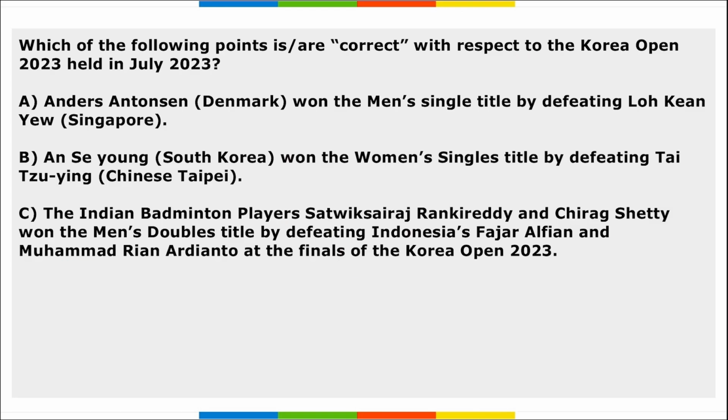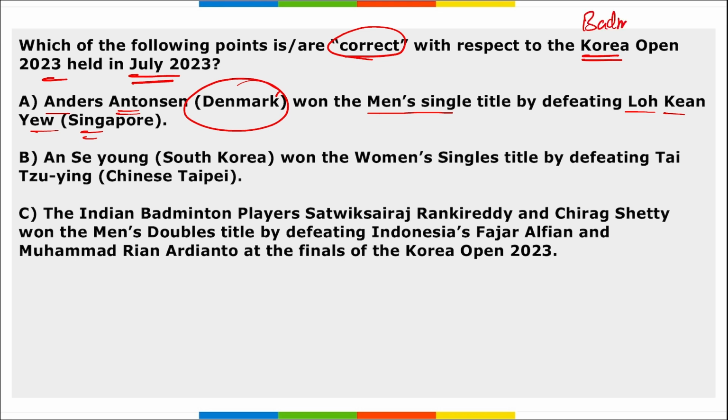Next, which among the following are correct with respect to the Korean Open 23 held in July? If we look at the options here, Anders Antonsen, he is from Denmark and has won the men's singles title by defeating Loh Kean Yew of Singapore. First of all, remember we are talking about this Korean Open, right? This is related to which sport? This is related to badminton, correct?